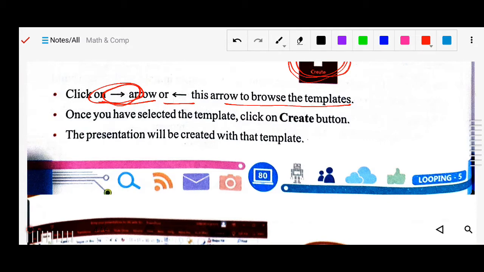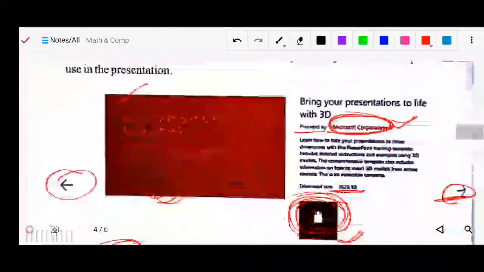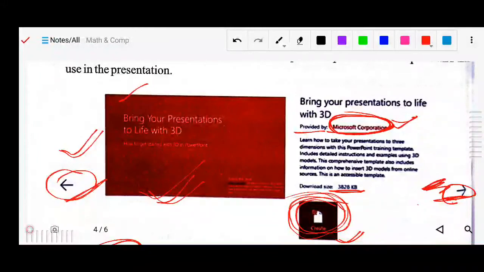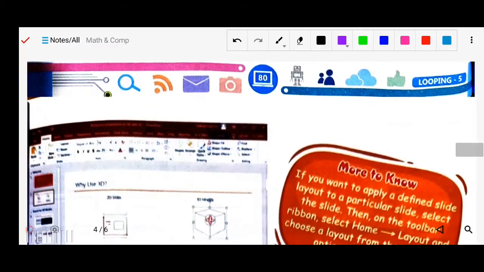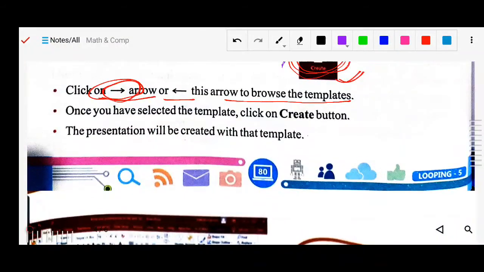Once you have decided on one, you simply click here. Means if you don't like it, you can go to the previous, from here you can go to the next. Suppose this one I like, I have to use it, so you can click on create. Once you have selected the template, click on the create button. Then after, the presentation will be created with that template.